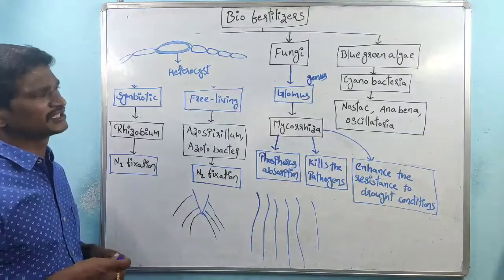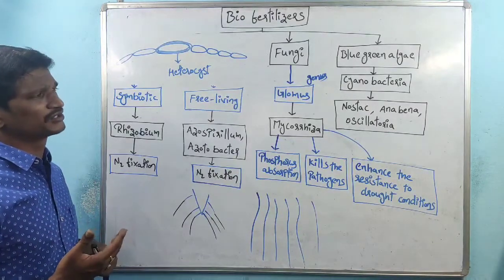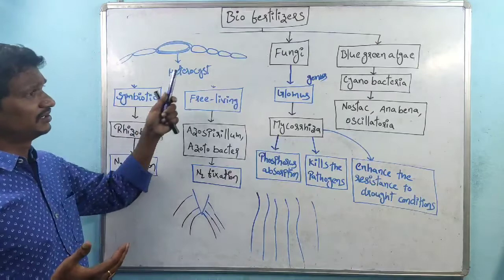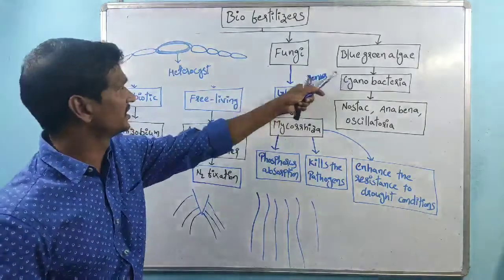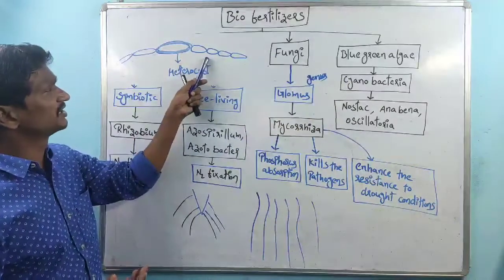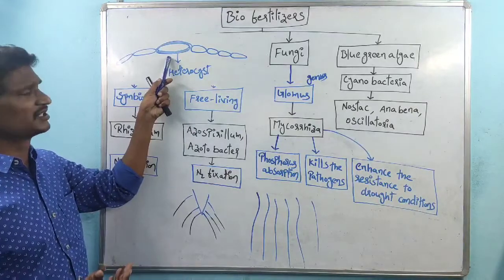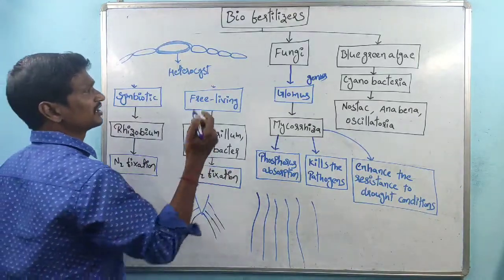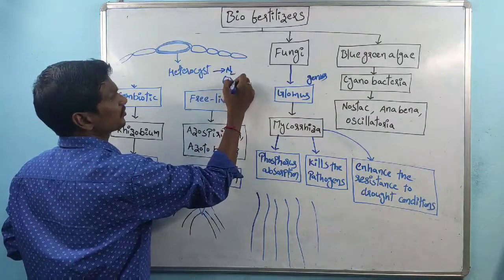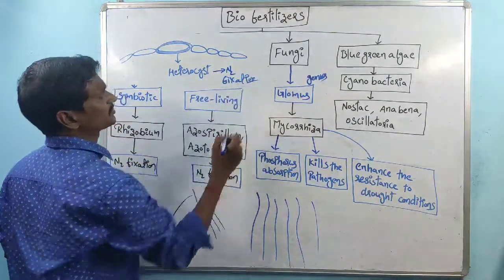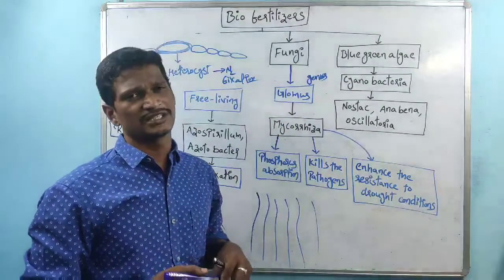Blue-green algae is nothing but the cyanobacteria, also called cyanobacteria, right? There are two types of cells: vegetative cells and heterocyst cells. And these are very special cells. The heterocyst cells are large, with a thick cell wall, and are involved in the nitrogen fixation process. The examples are Nostoc, Anabaena, Aulosira.